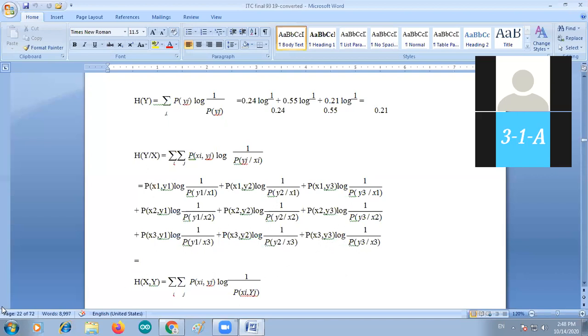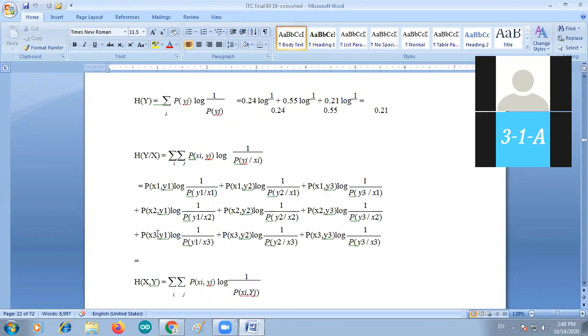So students, please be identified here. That is, H of y by x elements are x1 y1 one element, x1 y2 another element, x1 y3 another element. That is the first row.